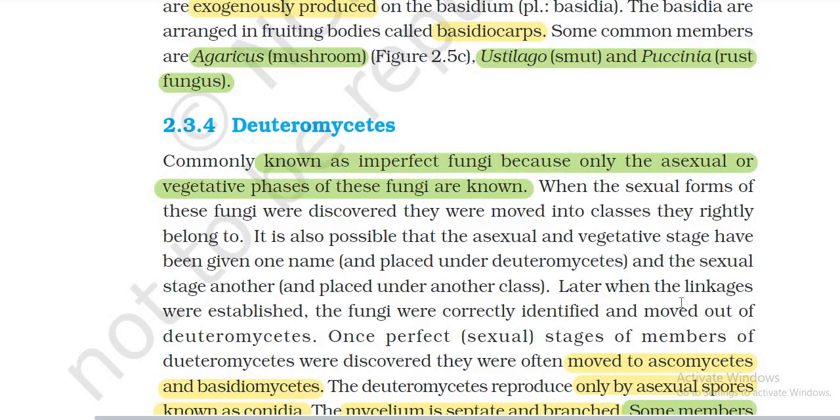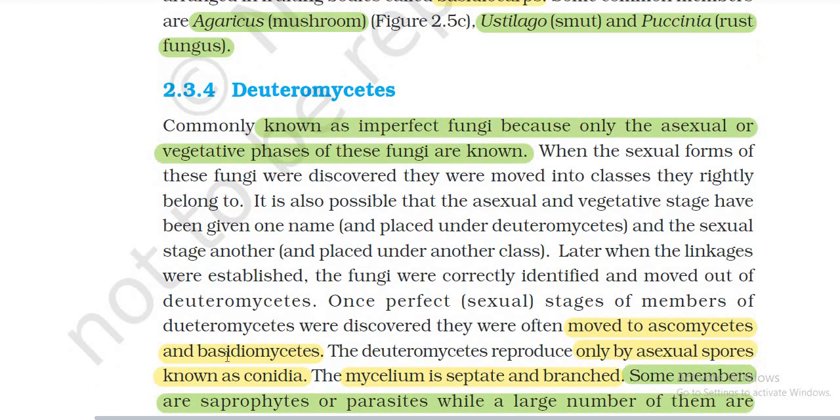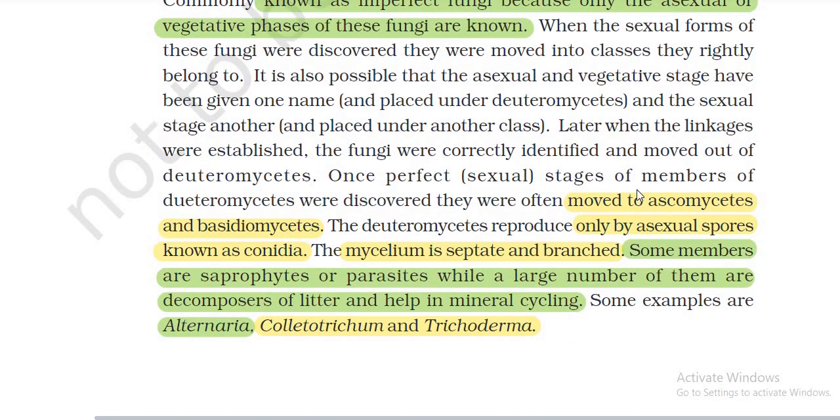Later, the linkage was established and the fungi were correctly identified and moved out of deuteromycetes. Once the perfect sexual stages of members of deuteromycetes were discovered, they were often moved into ascomycetes and basidiomycetes.